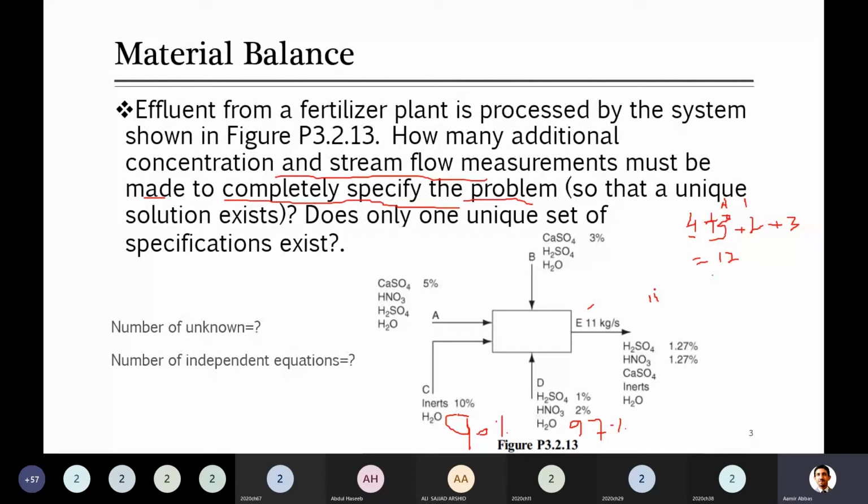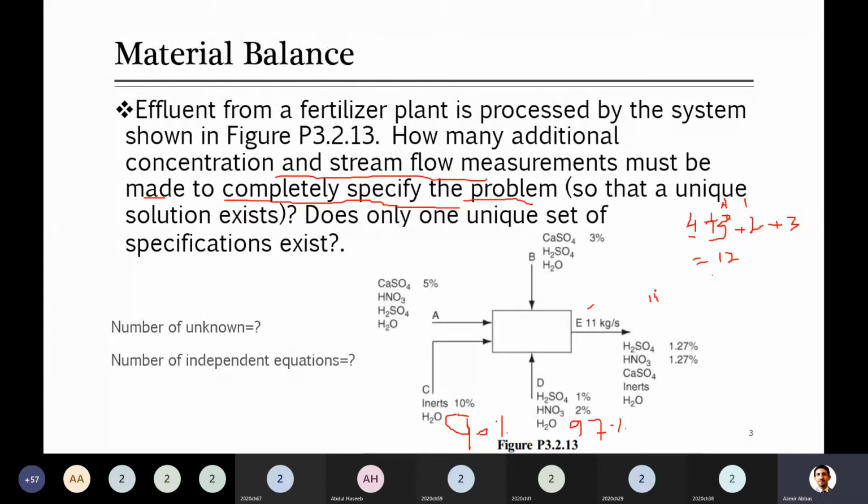Input is equal to output. In input there are four streams A, B, C, D, plus is equal to E. This is one equation. Now similarly you can write the equation for all components, individually.